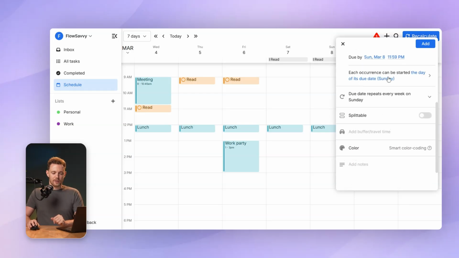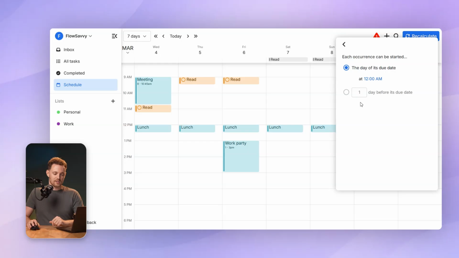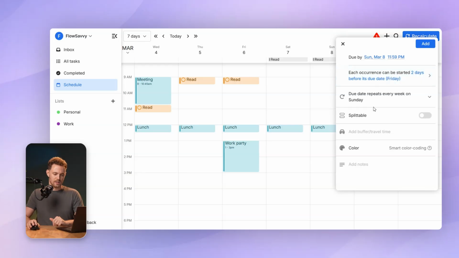And then you'll see this option right here just changed. Instead of saying can be started now, it says each occurrence can be started the day of its due date, which is Sunday. So that's how I would make something due every week at any time on Sunday. But for this one, it can be done anytime during the weekend. So I'm going to click this and I'll say 2 days before the due date, because that would be Friday. Click done. And let's click add there.